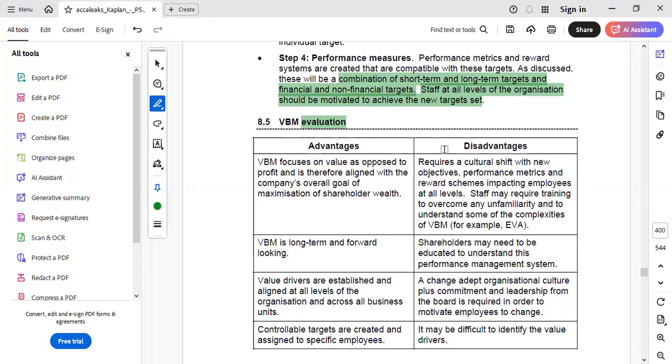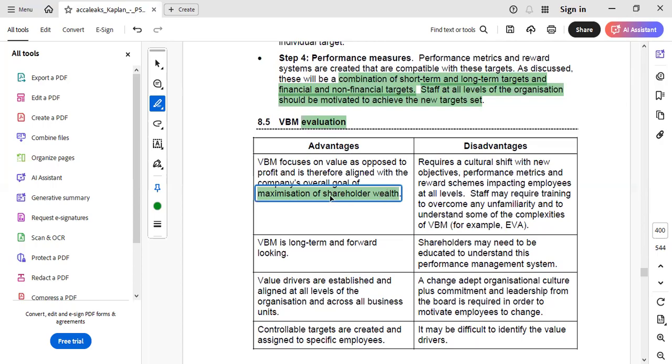So first of all, the advantage of VBM is that it has a focus on achieving the entity's primary objective of maximizing the shareholders' wealth. It is the primary advantage of VBM.